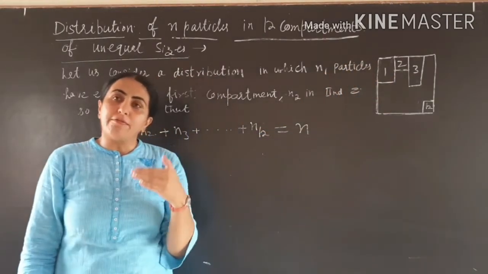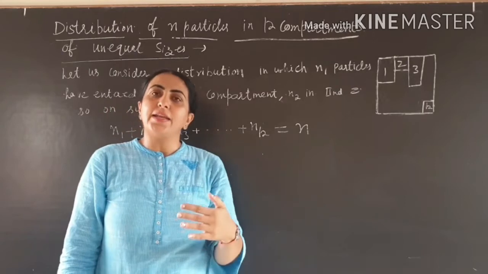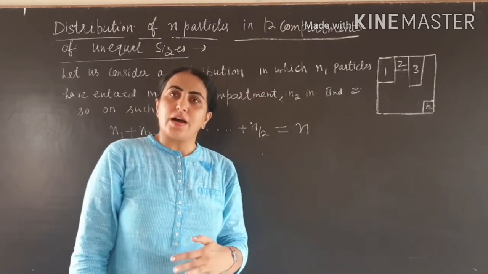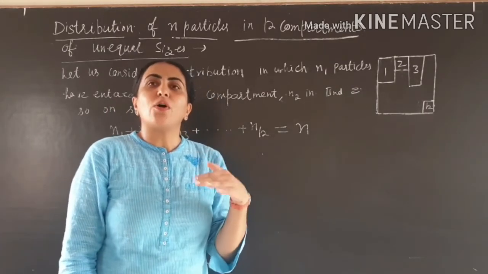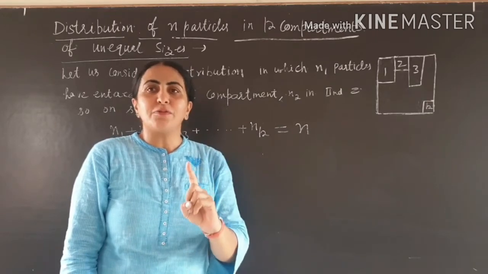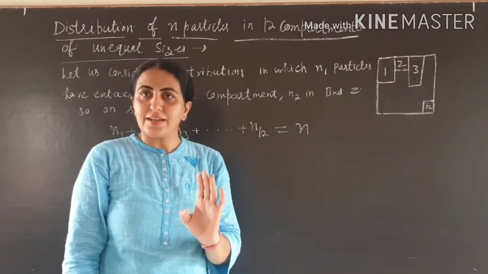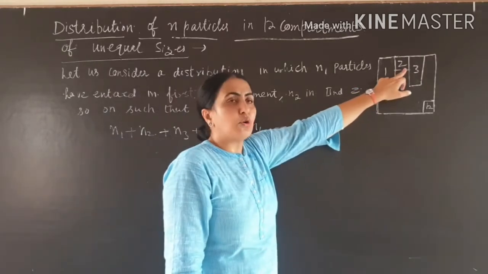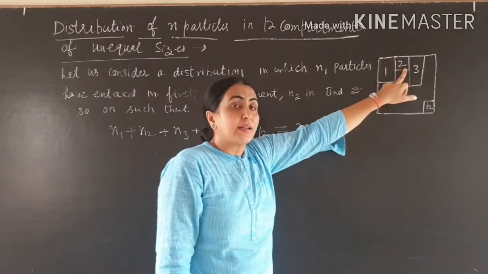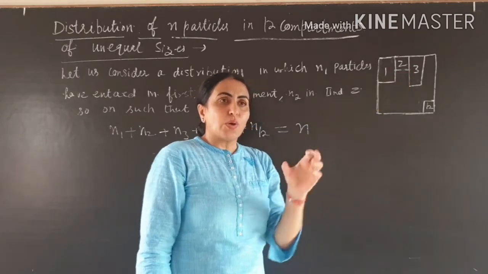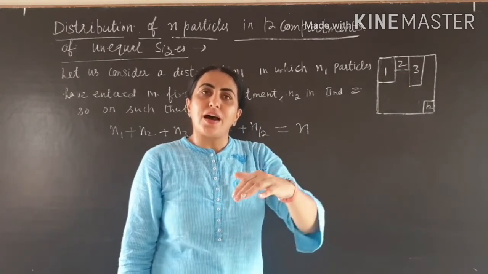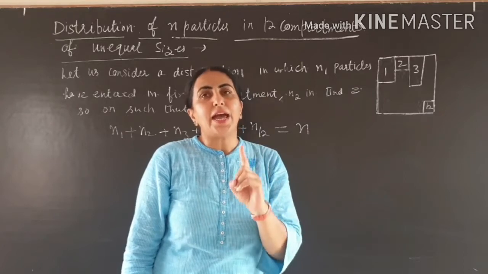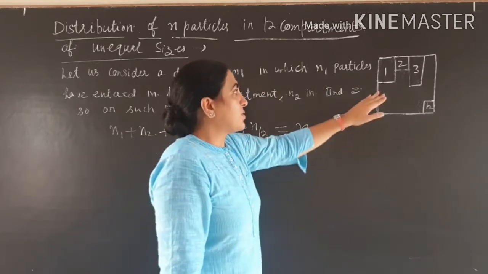Now n1 particles are in the first compartment, so they can be arranged among themselves in how many ways? n1 factorial ways. And n2 particles are in the second compartment, so they can be arranged among themselves in n2 factorial ways, and so on.